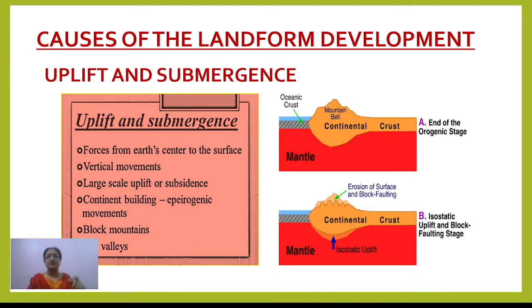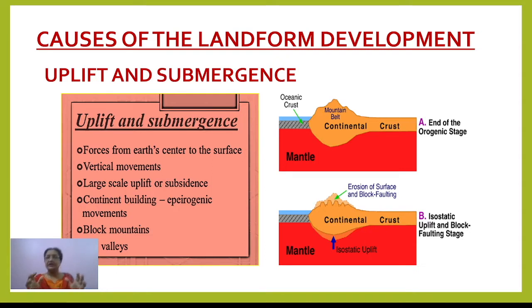So in this manner, whenever it happens, that leads to the formation of a part of a continent or a part of an ocean. Understood? That is why this type of movement is also termed the epeirogenic movement. Epeiro, E-P-E-I-R-O, means continent. Epeirogenic means the movements which result in the formation of continents. So it is also called continent building movement, right?